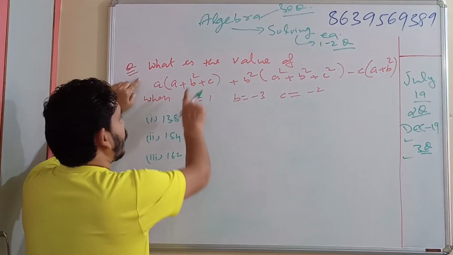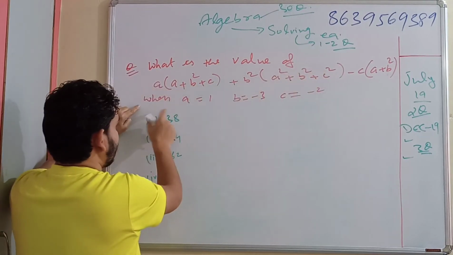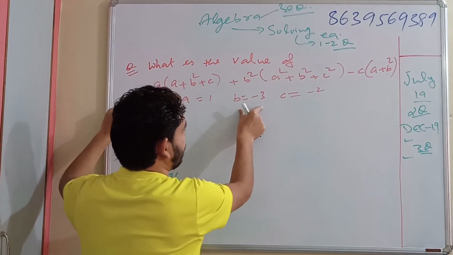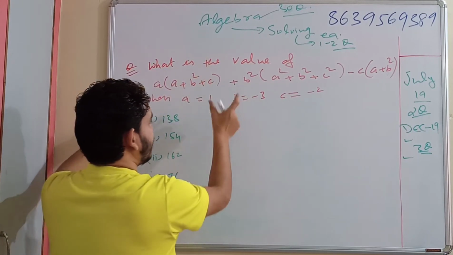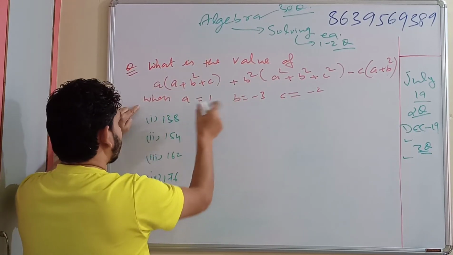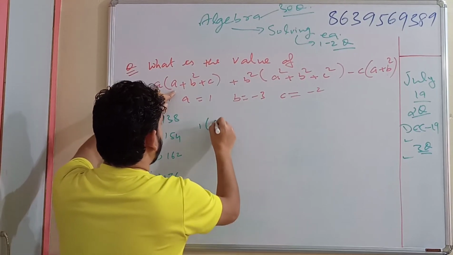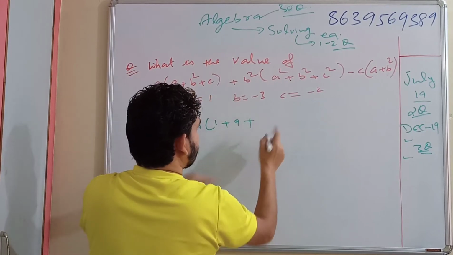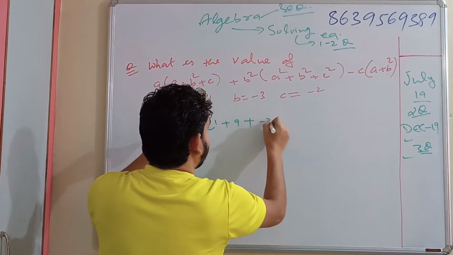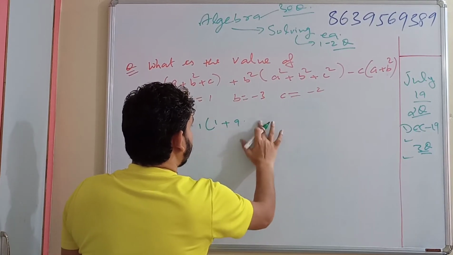Let's say, what is the value of a times of this whole expression when a is equal to 1, b is equal to minus 3 and c is equal to minus 2? You just need to put the values in their respective places and calculate. So a is 1. 1 times of 1 plus b square would be 9 plus c, that is minus 2. But for ours, what will we write directly?